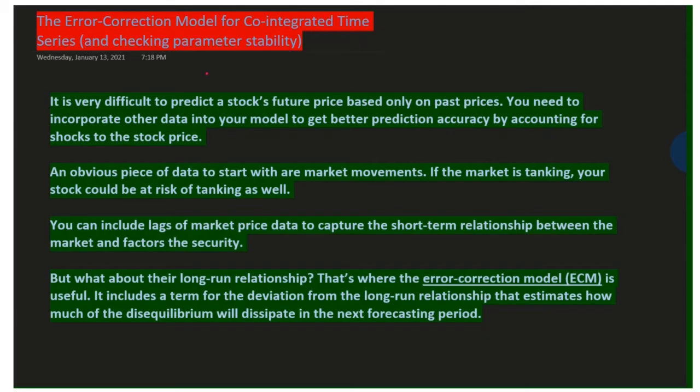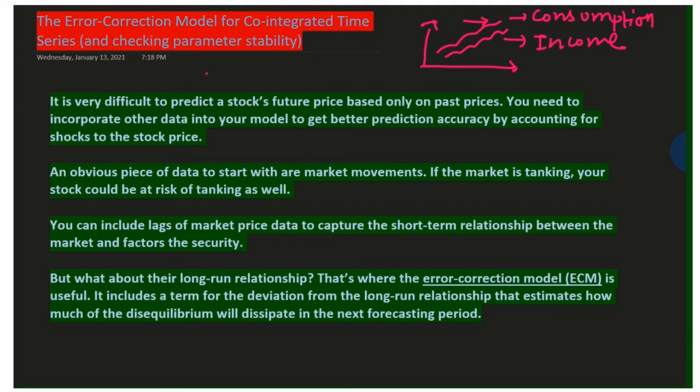Okay, my dear learners, we are discussing the error correction model for co-integration and time series analysis. So what is the error correction model? Usually, let's assume that we have a data set over the time period, and the data set moves like this. Let's assume that this is our consumption data set of a particular country, and we have our income data set. These two data series are moving upward in a very close direction.